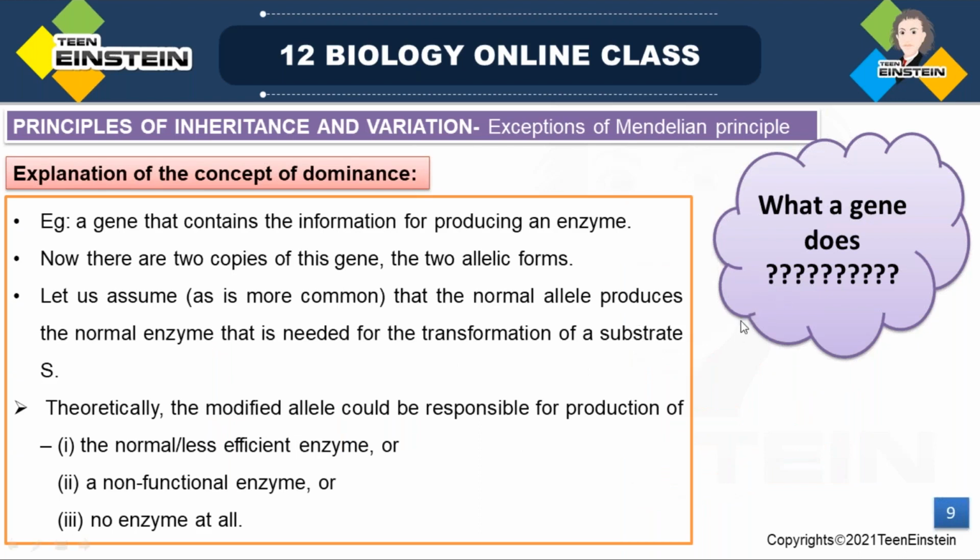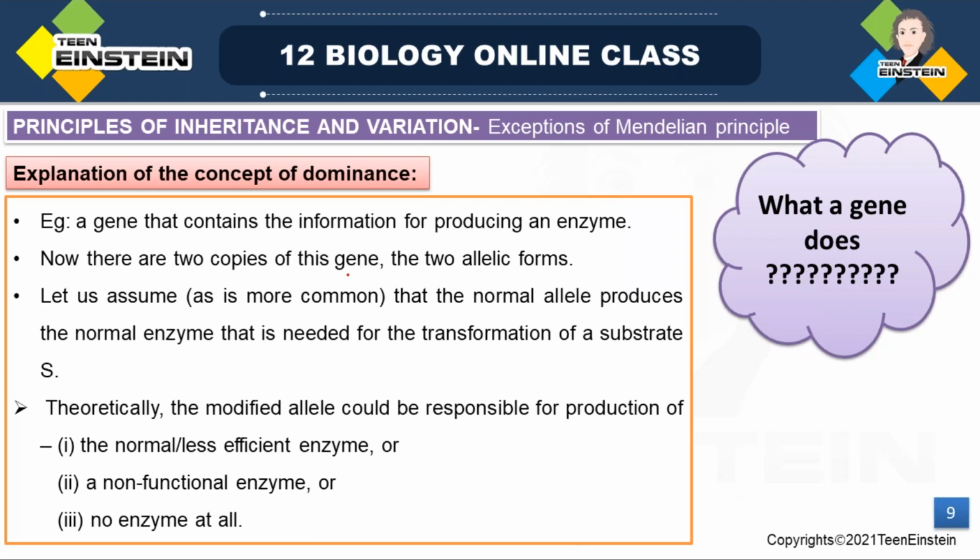I'm explaining all these things because we need an idea about the role of a gene, or what a gene does in our body, and how these characters are expressed. In the next chapter, we will learn about gene expression, how a gene gets expressed, and how a character is expressed.